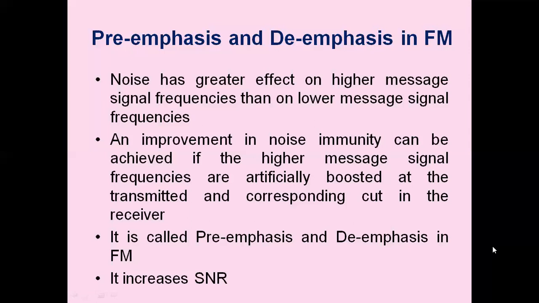Boosting of higher modulating frequencies in accordance with the predefined characteristics is termed as pre-emphasis, and the compensation at the receiver is called de-emphasis. An approach for the efficient utilization of the allowed frequency band is based on the use of pre-emphasis in the transmitter and de-emphasis in the receiver.